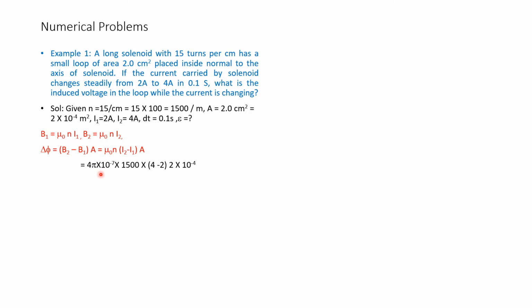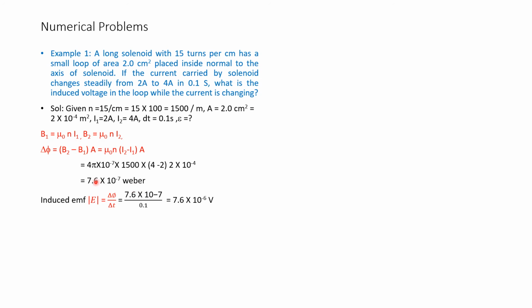Substituting the values, mu naught is 4 pi into 10 to the power of minus 7, N is the number of turns, 1500, I2 minus I1 is 4 minus 2, into A is 2 into 10 to the power of minus 4. That is equal to 7.6 into 10 to the power of minus 7 Webers.